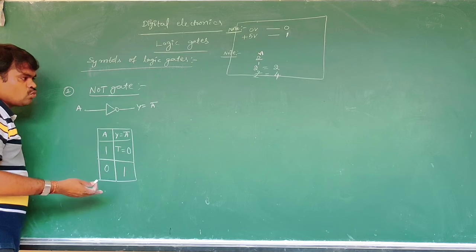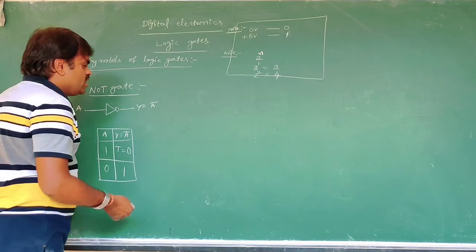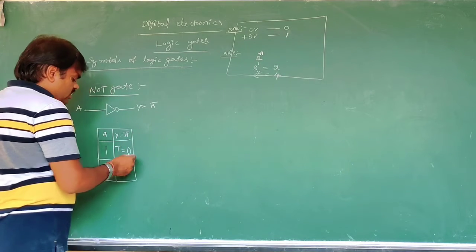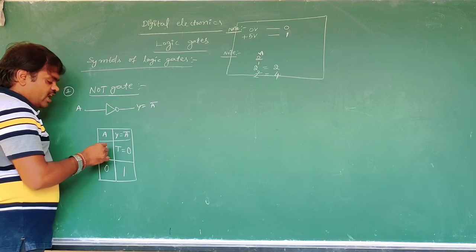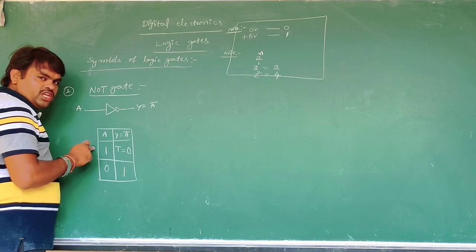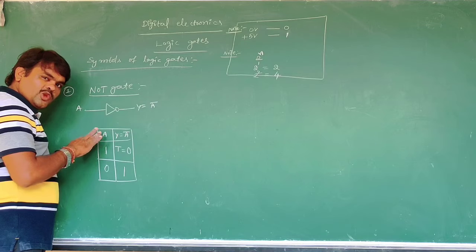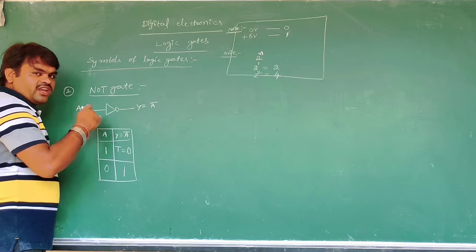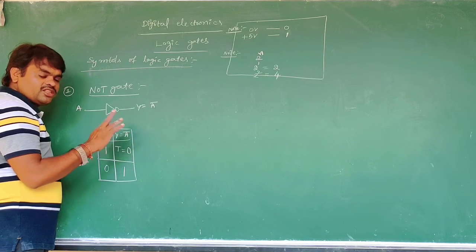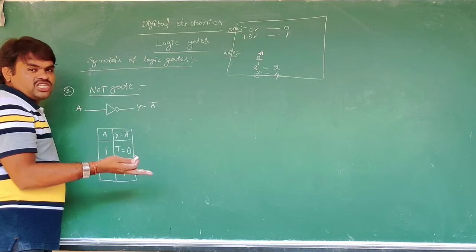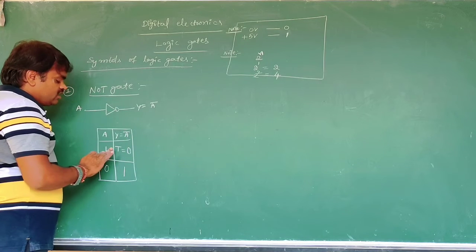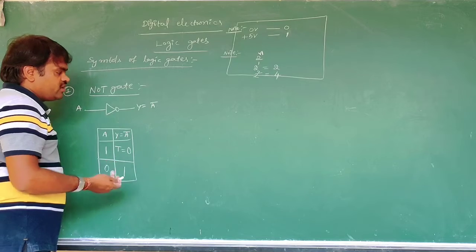So whether the input is low or high, the output is the opposite, the complement. That is, 1 gives 0 and 0 gives 1.